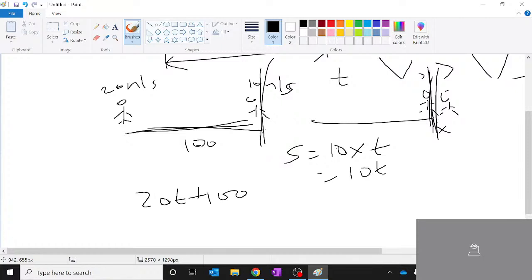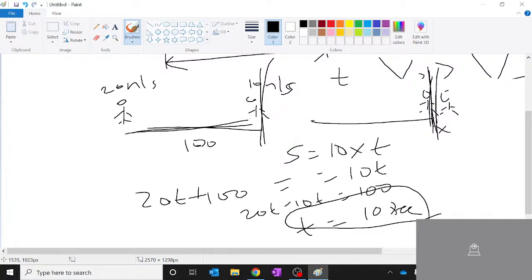Now if I am talking about the time taken, obviously these two distances match, because at this point they are meeting. So that is why 20t minus 10t is equal to 100. Therefore my time t is 10 seconds. After a time of 10 seconds is where these two people will meet.